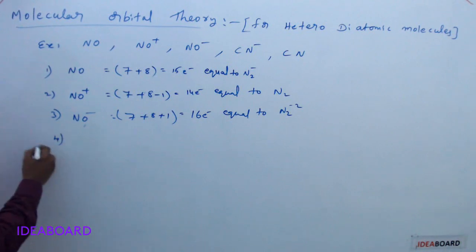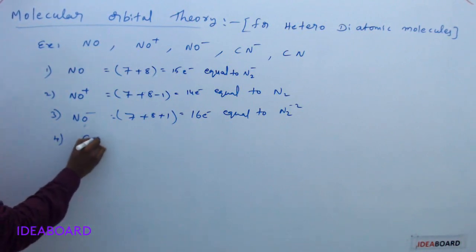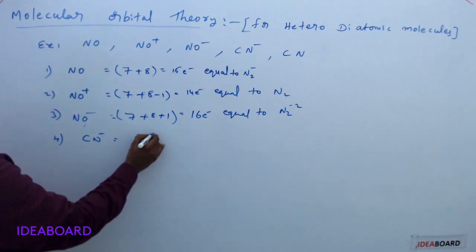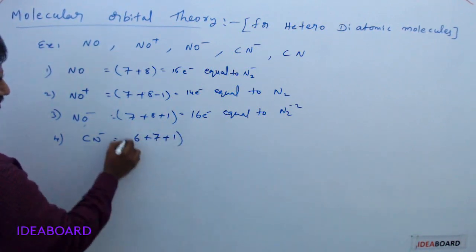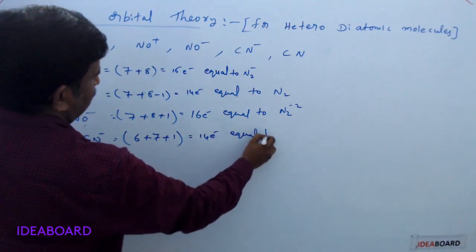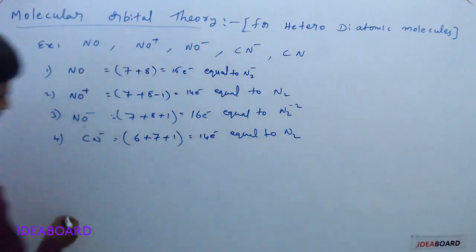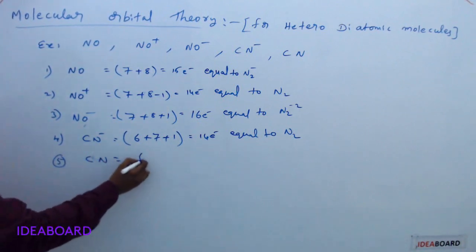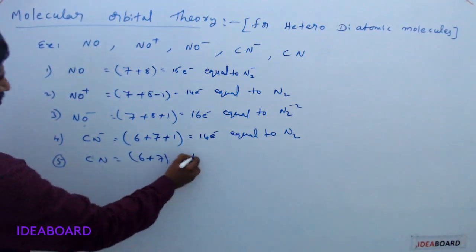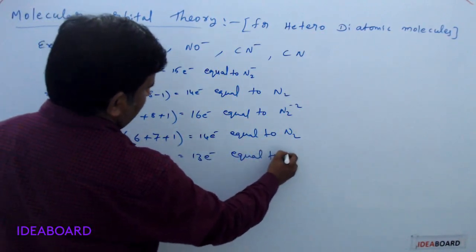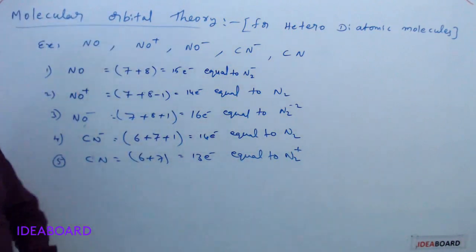Next, the fourth one, CN minus. Here CN minus means carbon 6, nitrogen 7, and one more electron. So 14 electrons, so it is equal to N2 configuration. And the fifth one, CN. It is 6 plus 7, that is 13 electrons, equal to N2 plus configuration.